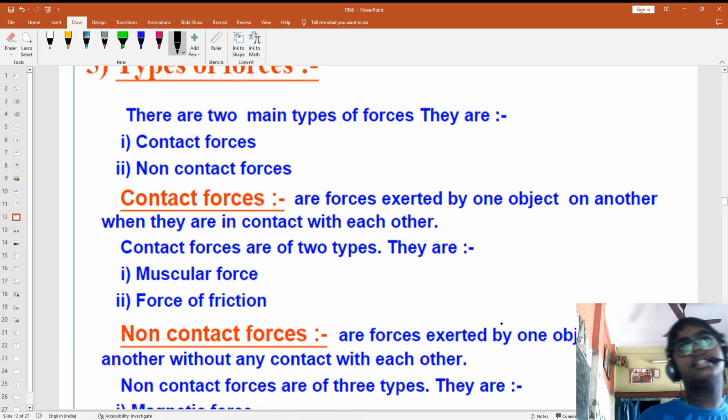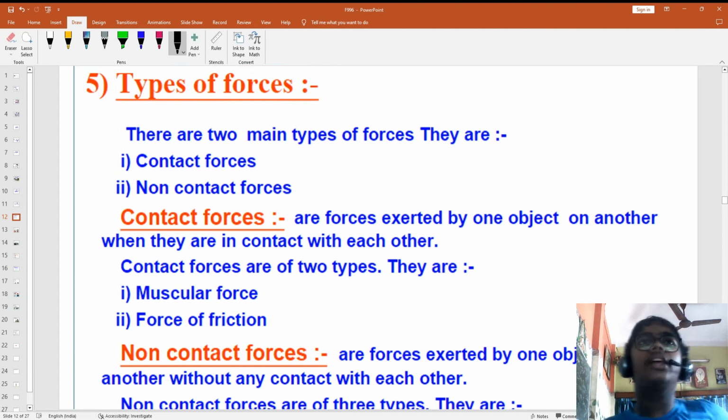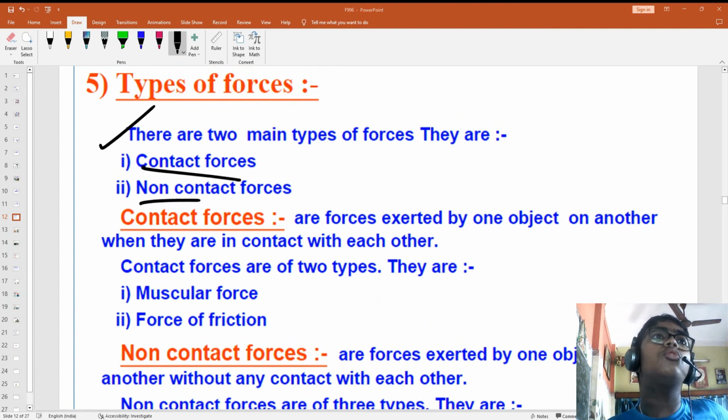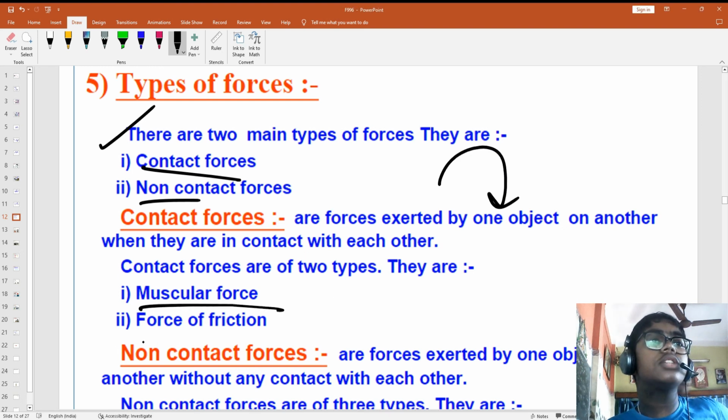Who can't, just tell me in the comment box, okay. And there are two types of force: contact force and non-contact force. Contact forces are forces exerted by one object on another object when they are in contact. Muscular force and force of friction.